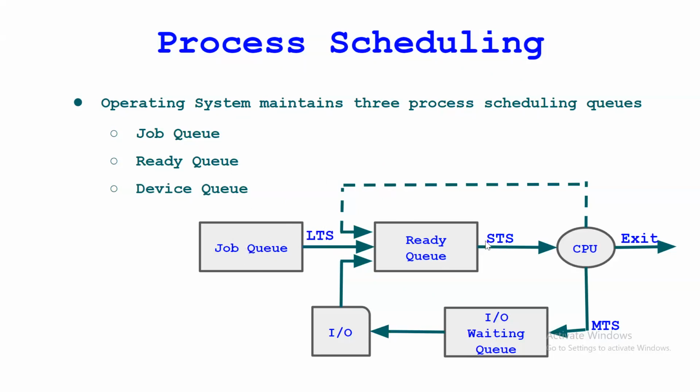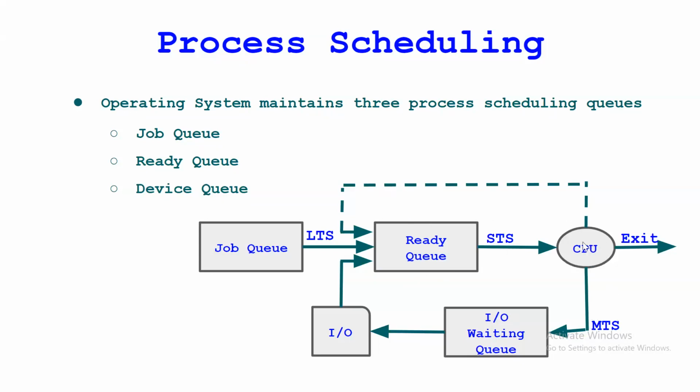And what is the function of the STS? From the ready queue, it picks one process and sends it to the processor to execute. That is the job of the short-term scheduler. And suppose a process is executing in the processor, and that process wants to access an IO device. In that case, that kind of scheduling is done by the medium term scheduler.